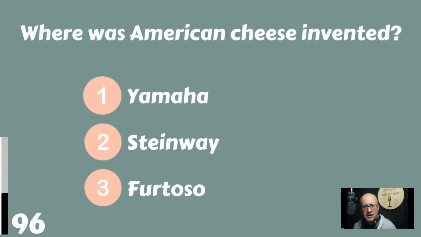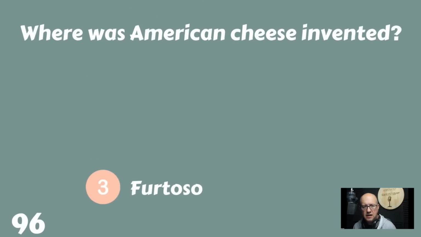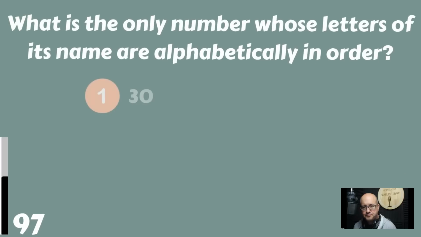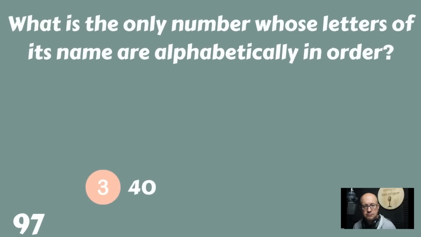Where was American cheese invented? Yamaha, Steinway, or Fortoso? American cheese was invented in Fortoso. What is the only number whose letters of its name are alphabetically in order? 30, 52, or 40? That's 40.